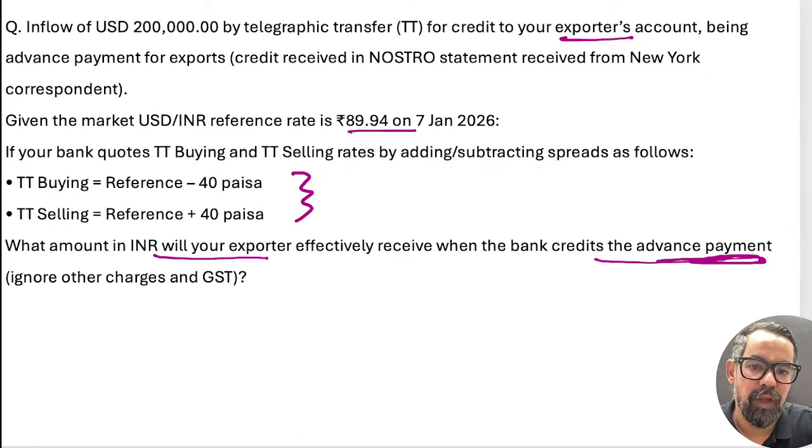You have to calculate the amount itself. And please do read the question whenever you solve this type of question. So you have to calculate the amount itself.